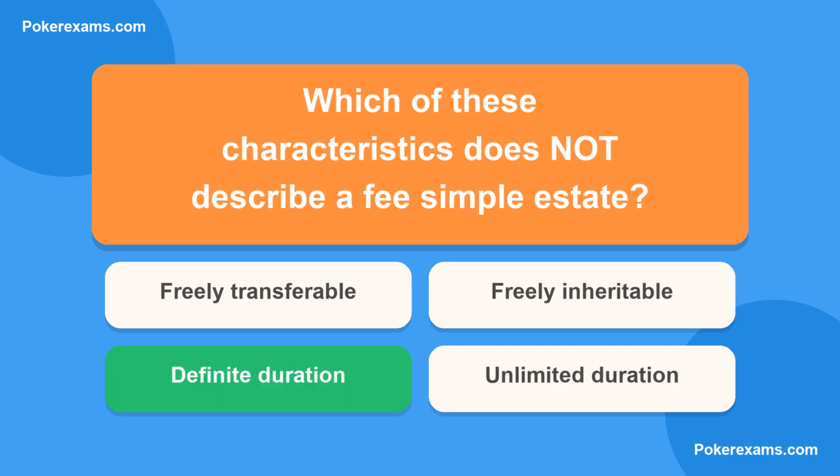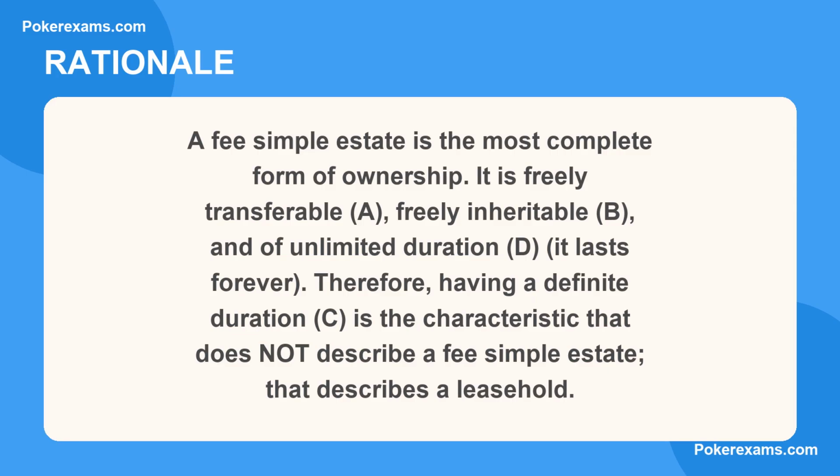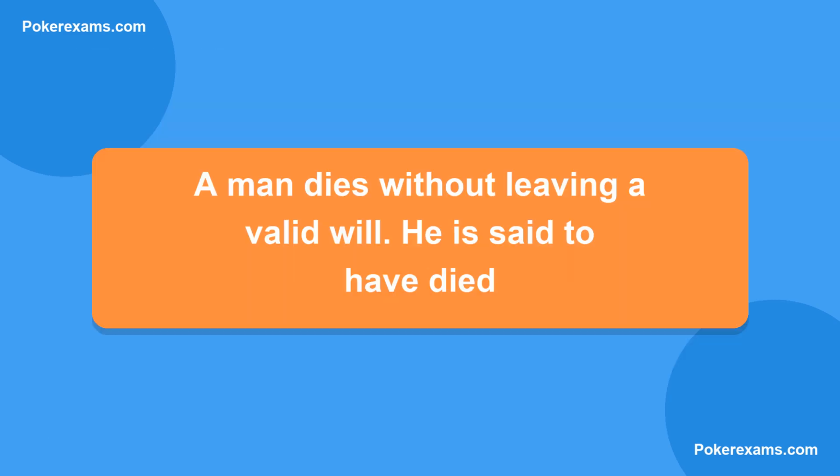The correct answer is C. Here is why. A fee simple estate is the most complete form of ownership. It is freely transferable, A, freely inheritable, B, and of unlimited duration, D, it lasts forever. Therefore, having a definite duration, C, is the characteristic that does not describe a fee simple estate, that describes a leasehold.